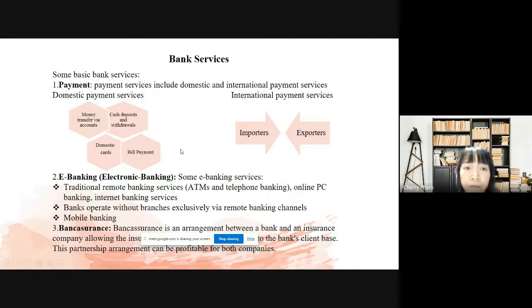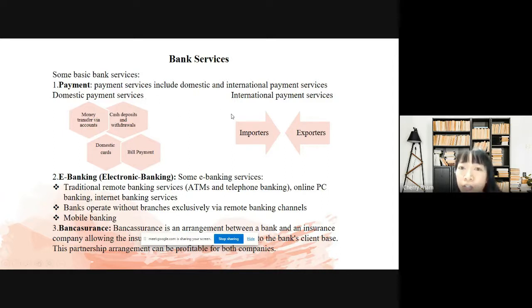If you want to pay the internet bill or TV bill or something like that, you can use domestic payment services. And you can also use this to book a hotel or to order foreign goods. Yeah, that's domestic payment services.